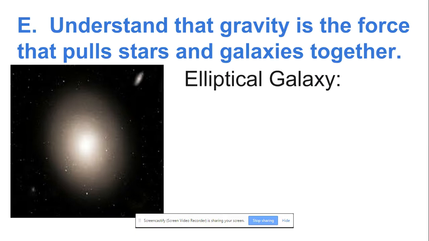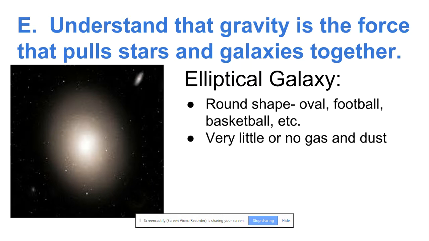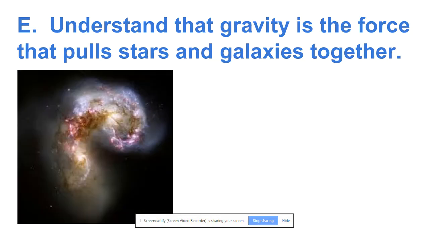The second type is an elliptical galaxy. It's got a round shape, oval, football, or basketball-like shape. It has very little or no gas and dust, so there are very few new stars being formed. These sometimes form when 2 spirals merge together.